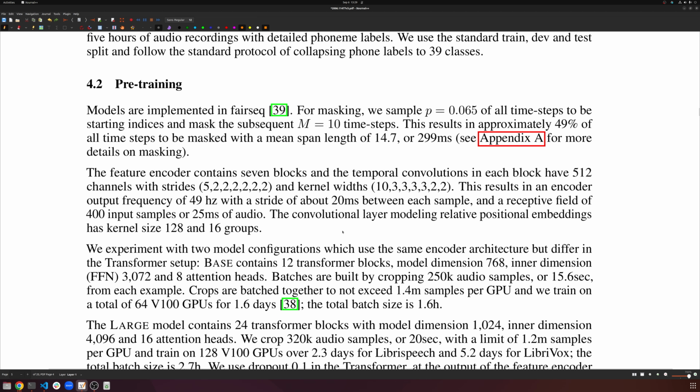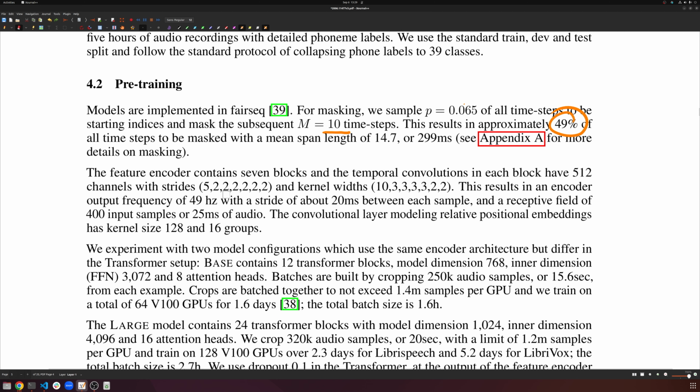So for pre-training, just to give some ideas, each token is selected with probability p equals 0.065, and then for every token that's selected, they go ahead and mask a span of 10. So they'll select that token and then the next 10 after that. And this leads to roughly about 50% of the data being masked out, right? So about half your output is masked and the other half isn't.